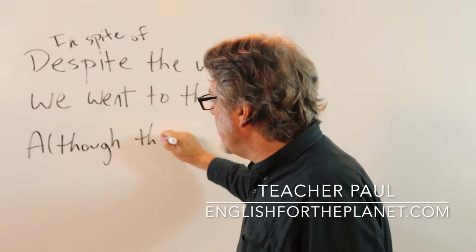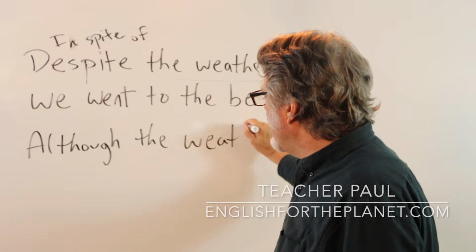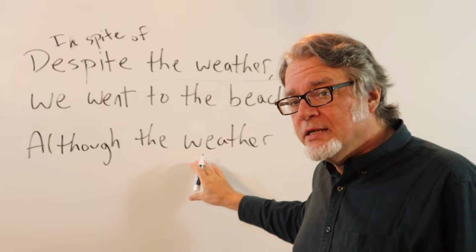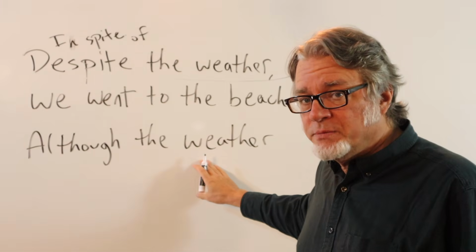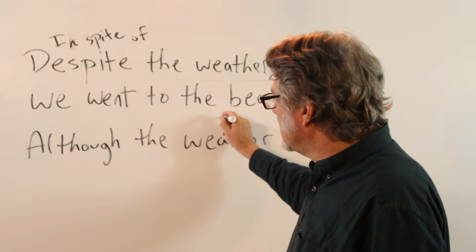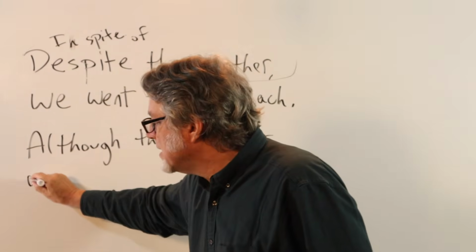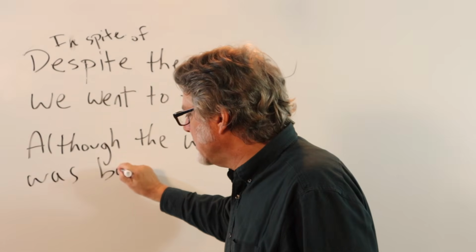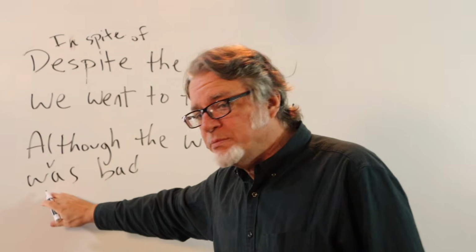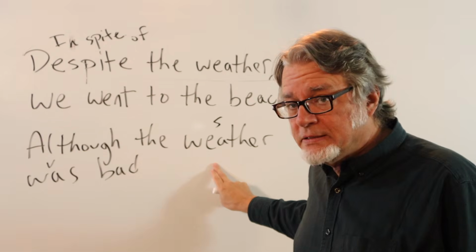Although the weather, and then now we need a subject and a verb. So here's the subject, the weather, was bad. And this is the verb that matches the subject.